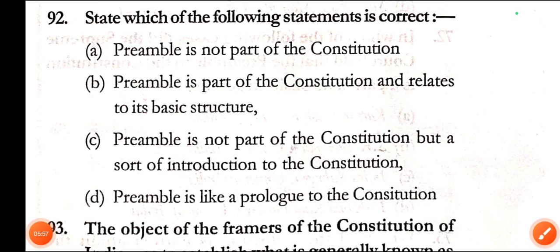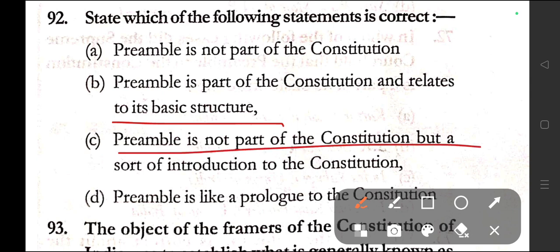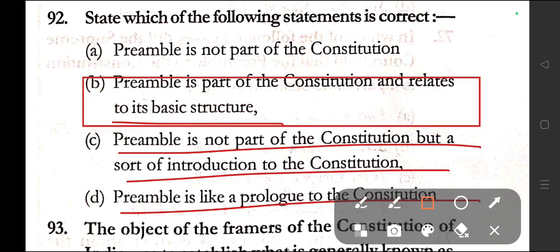Question number 92. State which of the following is correct. Preamble is not a part of the Constitution, that is option A. Option B, preamble is a part of the Constitution and relates to basic structure. C, preamble is not a part of the Constitution but a sort of introduction to the Constitution. And option D, preamble is like a prologue to the Constitution. Here in question number 92, it has been asked which of the following is correct. So option B, that is preamble is a part of the Constitution and relates to basic structure, is the correct answer.